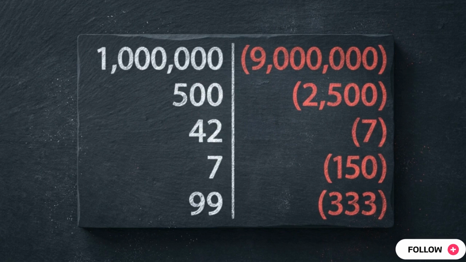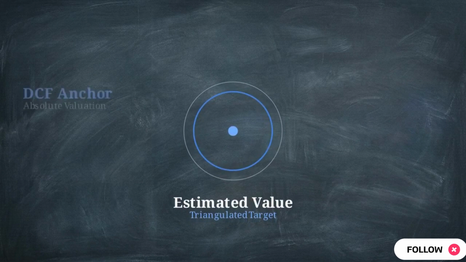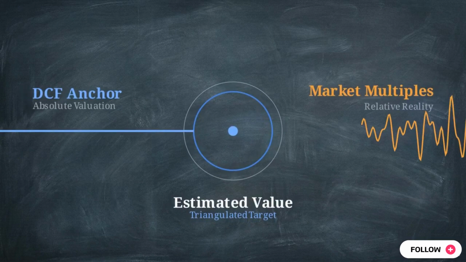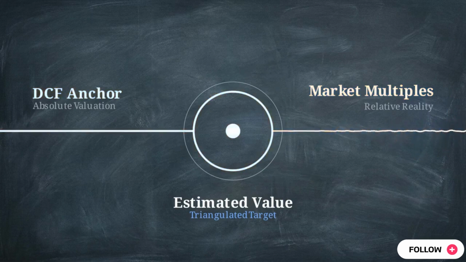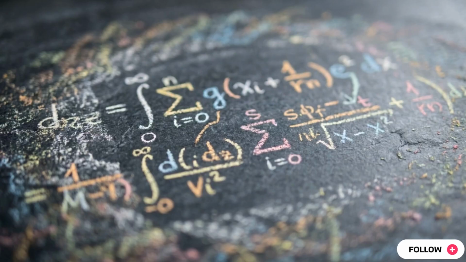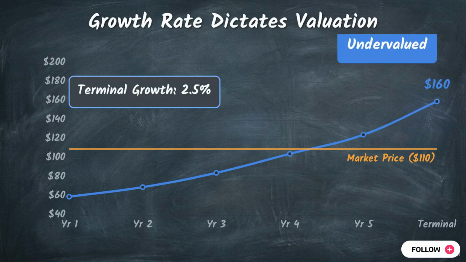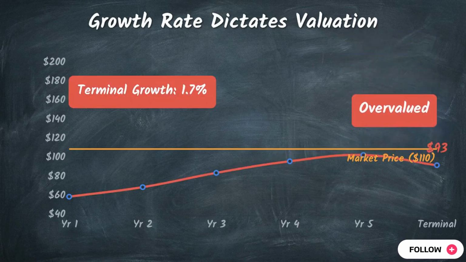profitable one. Research analysts triangulate value by using the absolute logic of the DCF as an anchor and the relative reality of multiples to gauge the market. Mathematical complexity in these models can create a false impression of precision. Small adjustments to a terminal growth rate can change an asset's status from undervalued to overvalued.